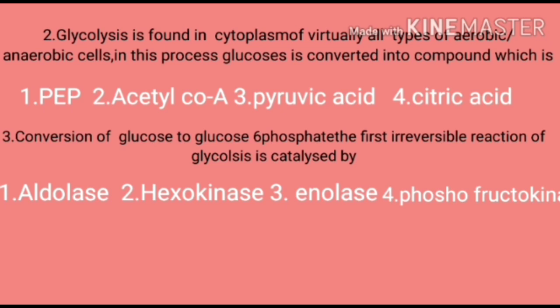Option 1 is given as aldolase. Option 2 is hexokinase. Option 3 is enolase. Option 4 is phosphofructokinase. So the first reaction in glycolysis takes place with the help of the hexokinase enzyme. So option 2 is the correct one.